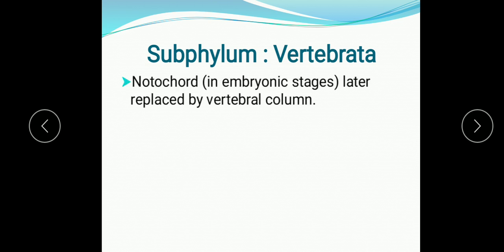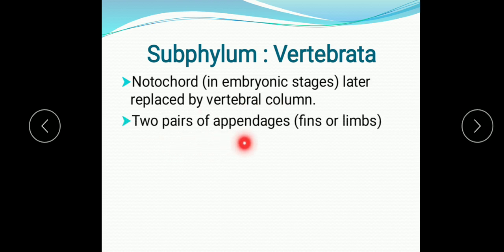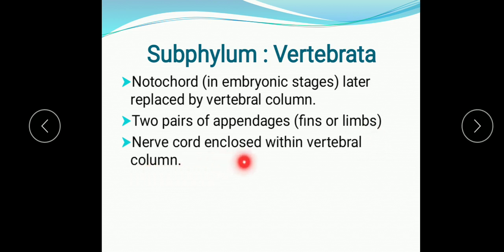Subphylum Vertebrata: the notochord is present only in the embryonic stage. Later it is replaced by the vertebral column. Two pairs of appendages are present, fins or limbs. So in fishes you see the fins, and in other organisms limbs are present. The nerve cord is enclosed within the vertebral column, because this notochord develops into the vertebral column, and this vertebral column has the nerve cord in its inner cavity, the neural cavity, in which the nerve cord runs.